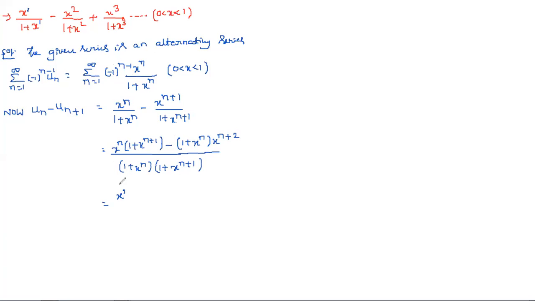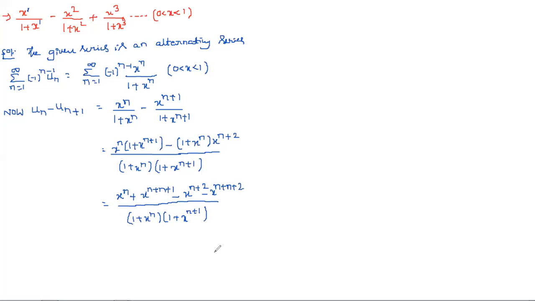For simplification, if you multiply that, x power n into 1 is nothing but x power n, and here we have x power n plus 1 minus x power n plus 1 minus x power n plus 2, divided by 1 plus x power n into 1 plus x power n plus 1.